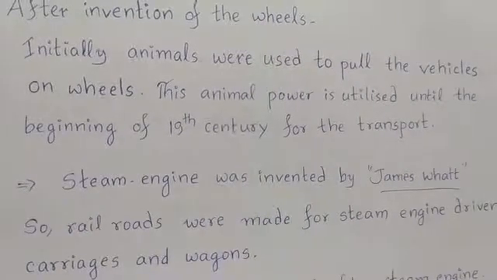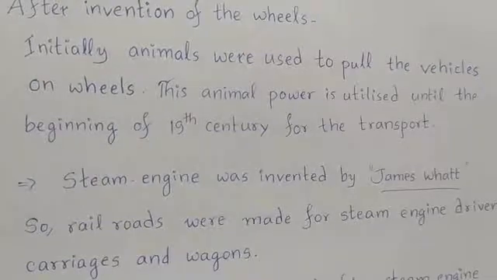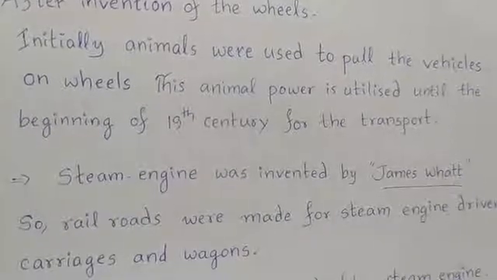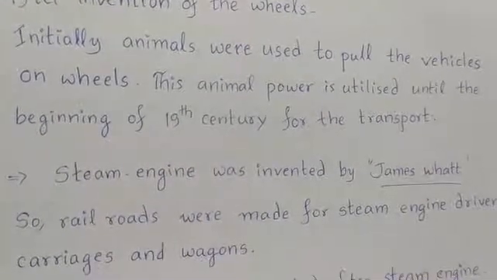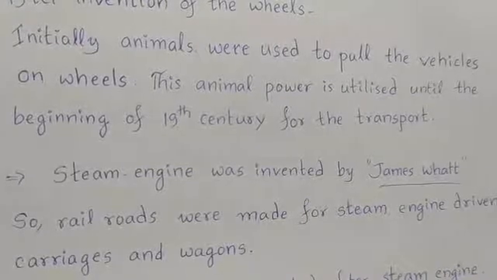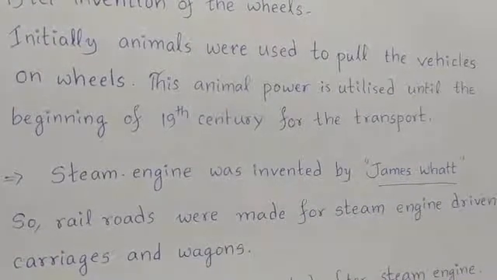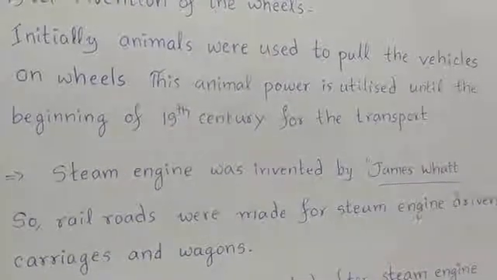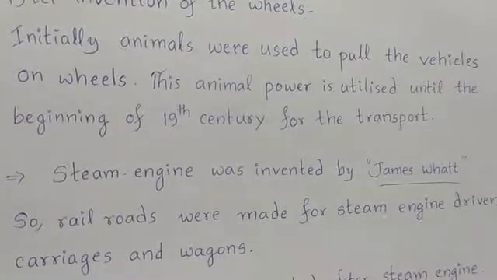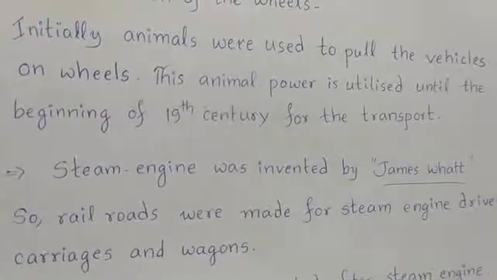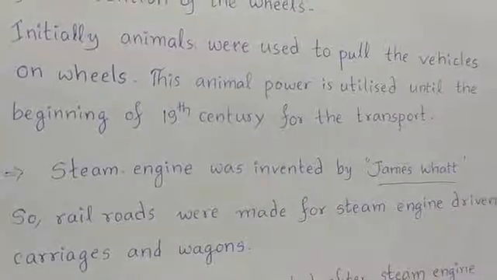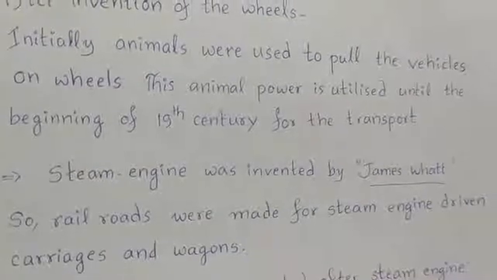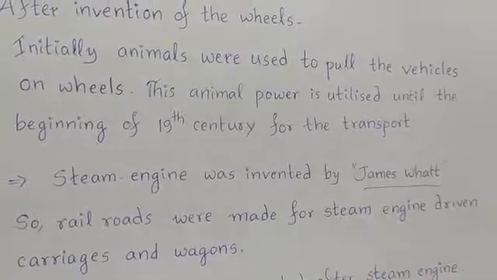Then, at the beginning of the 19th century, steam engine was invented by a scientist known as James Watt. The steam engine driven vehicles, they could run on the railroads. So, railroads were made for steam engine driven carriages and wagons.